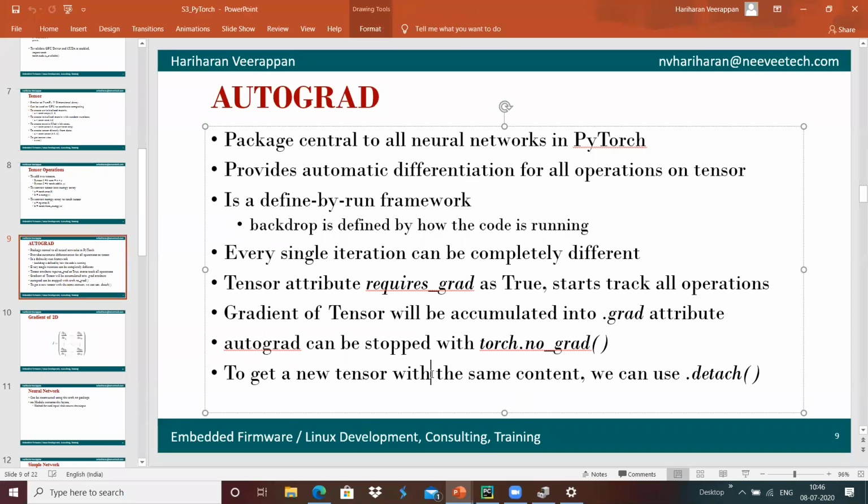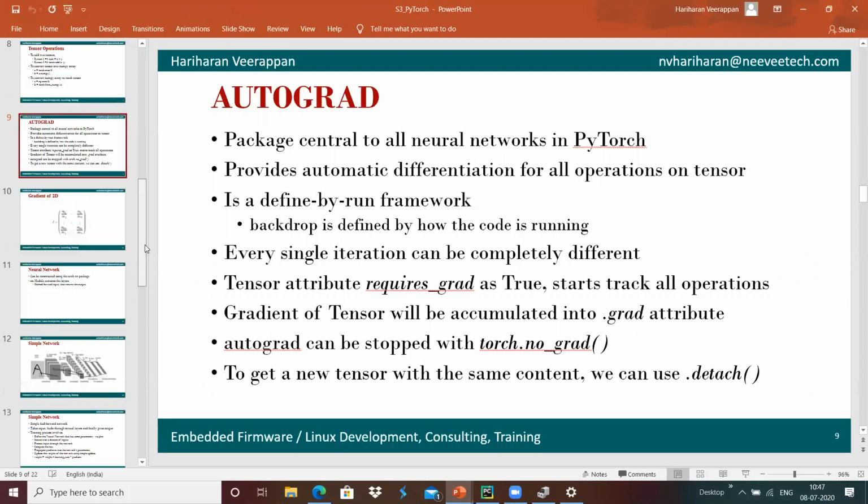We can also use detach to create a new tensor with the same content, so that once after copying the tensor, the automated gradient calculation will be stopped.